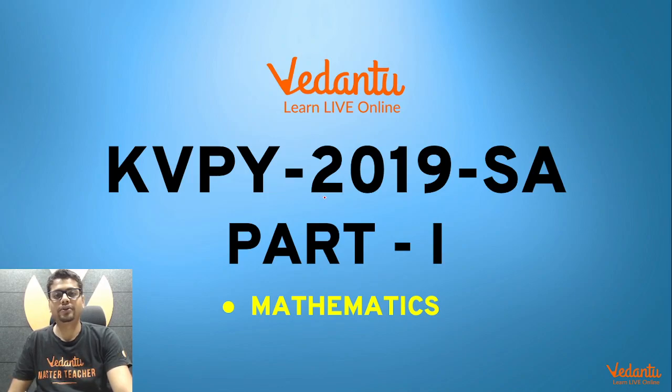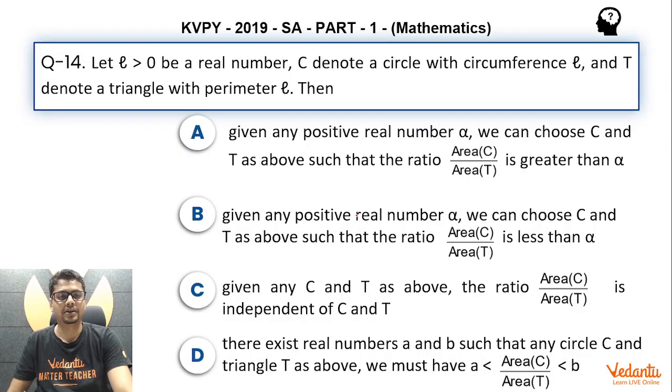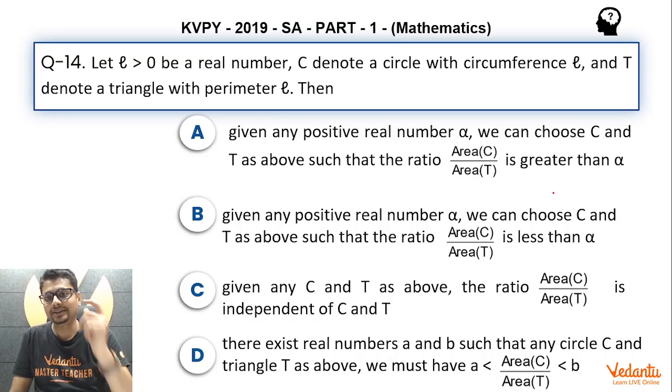We are discussing KVPY 2019 essay part 1 mathematics, and the question for this video is this. Let L greater than 0 be a real number. C denotes a circle with circumference L and T denotes a triangle with perimeter L. Then there are four options, and essentially what we have to comment on is the ratio of the area of the circle C divided by the area of this triangle T.